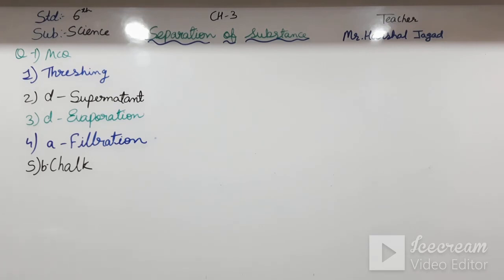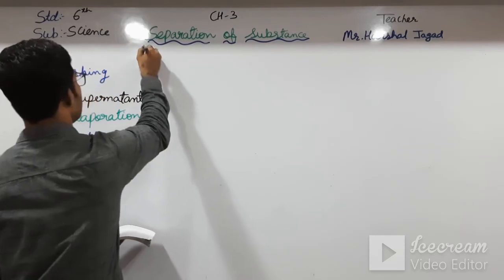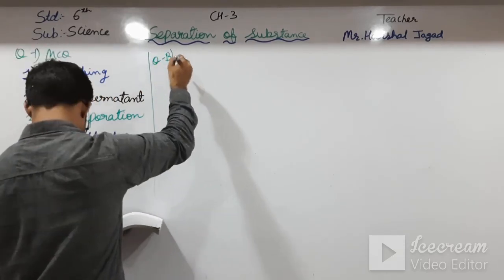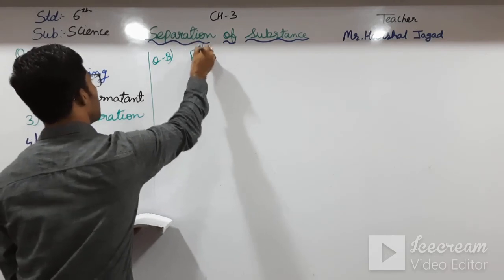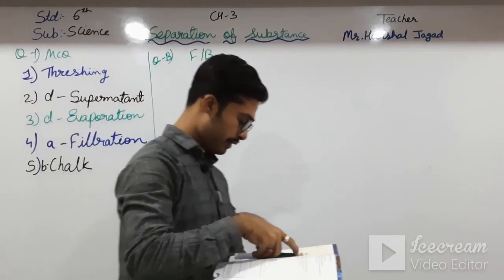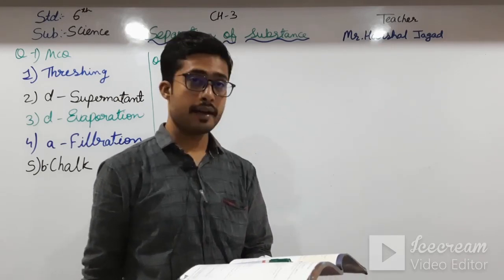And moving towards question 2 students, or question B, that is fill in the blanks. Okay students, in that the first one is grains can be separated from chaff by dash.